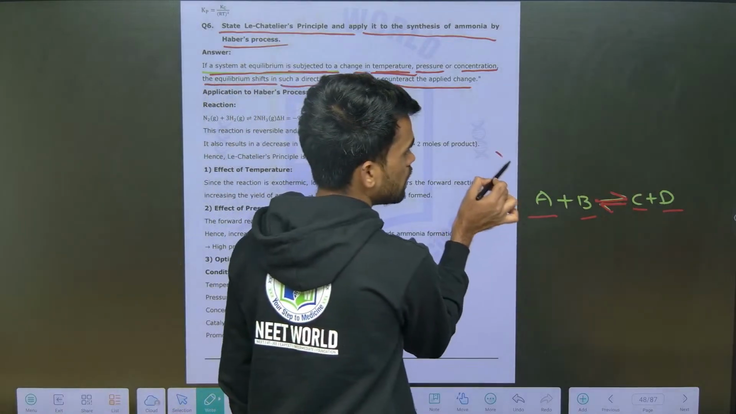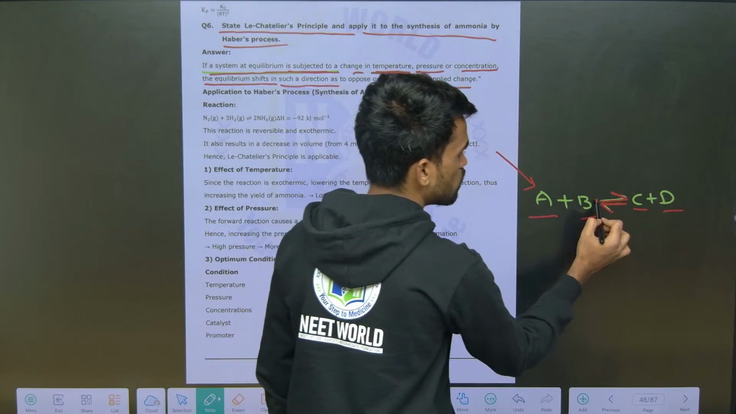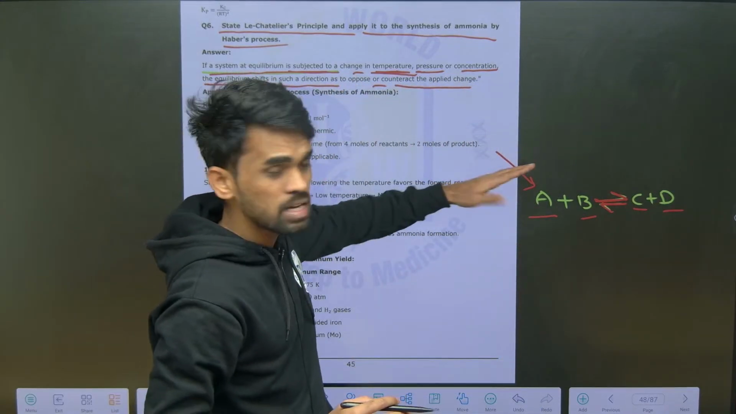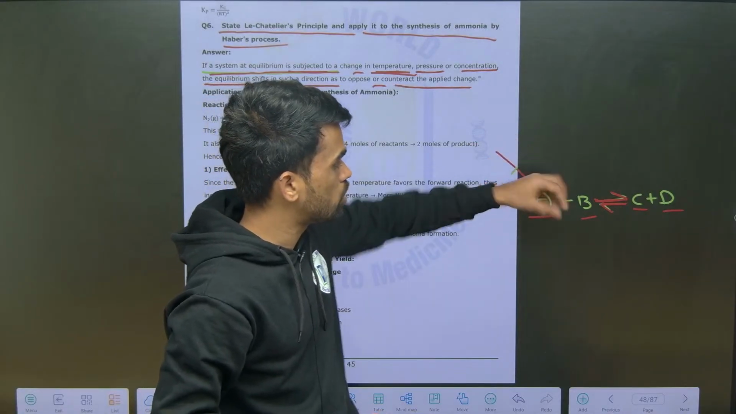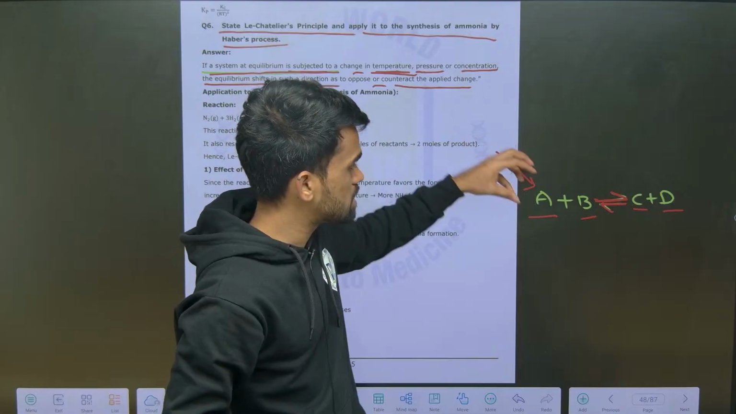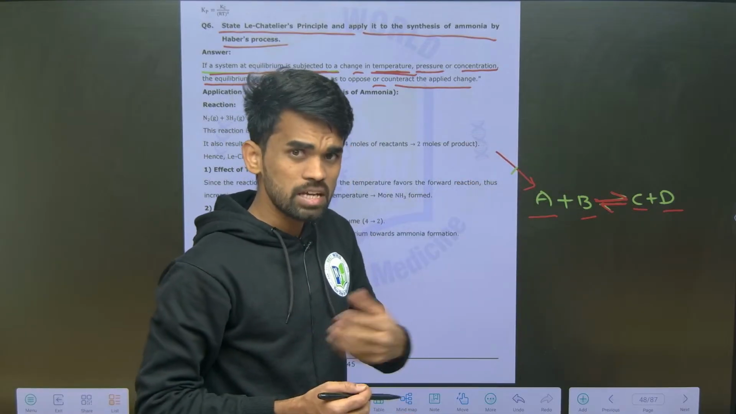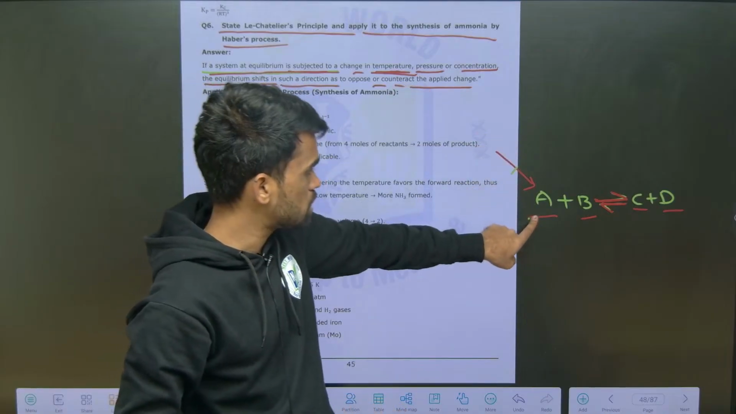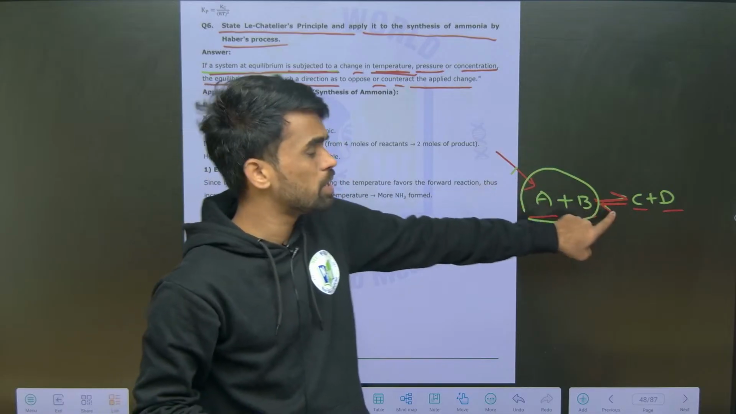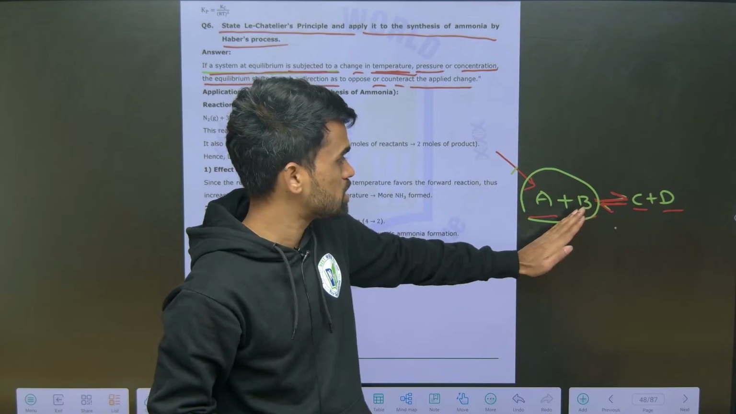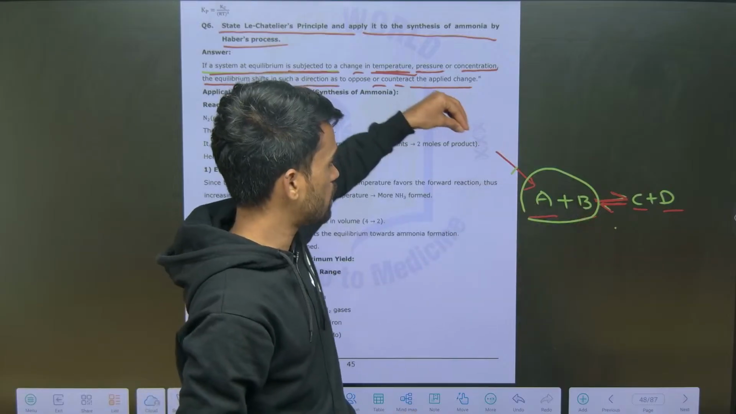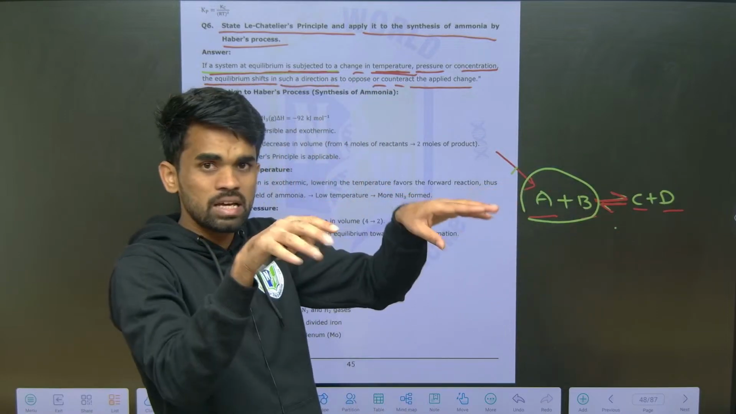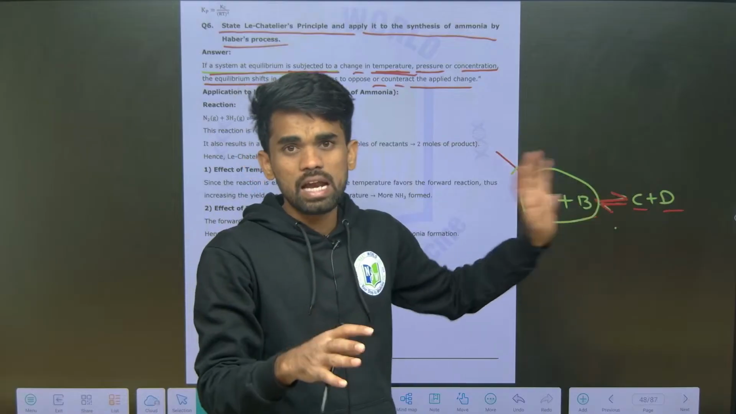Whenever we increase the concentration of reactants, the equilibrium will shift forward. Why is it shifting forward? Since you are disturbing the reactant side, to nullify this external stress, the equilibrium moves in a direction to nullify that stress. Because at equilibrium the concentrations must be constant for reactants and products, when you increase the concentration of reactant, the equilibrium moves forward so that the increment is nullified.